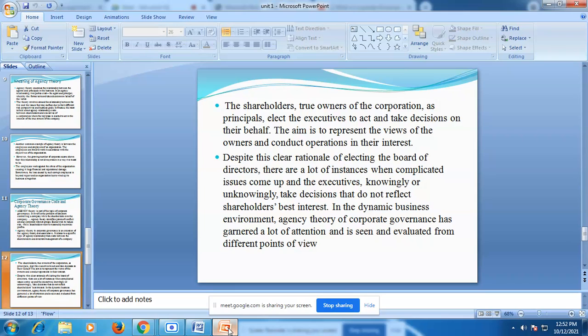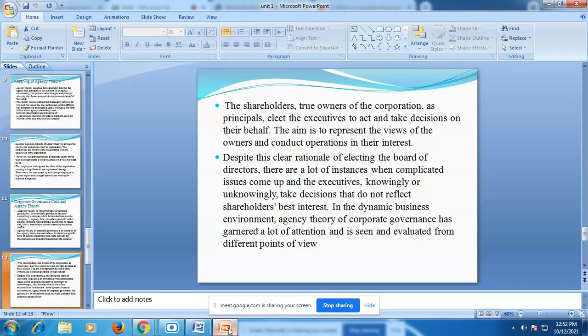The last point of corporate governance code and agency theory is that despite the clear rationale of electing a board of directors, there are many instances when complicated issues come up and executives, knowingly or unknowingly, take decisions that do not reflect the shareholders' best interest.